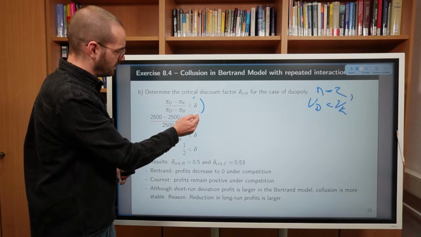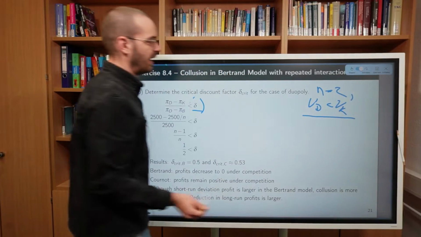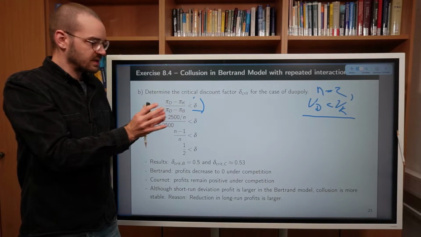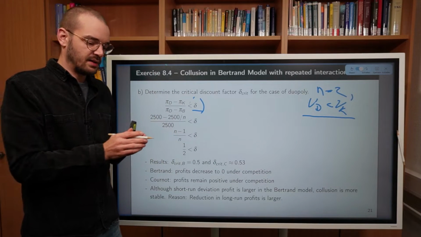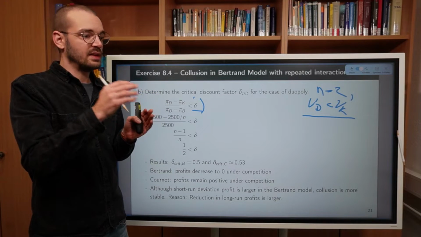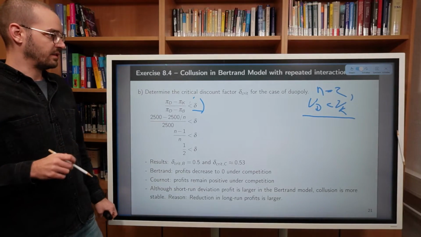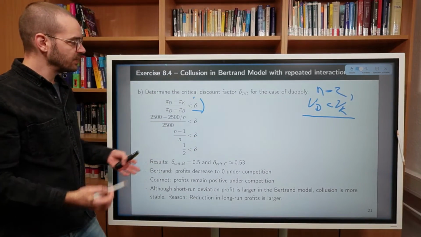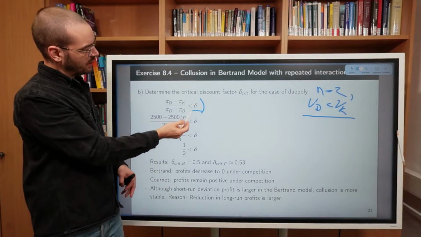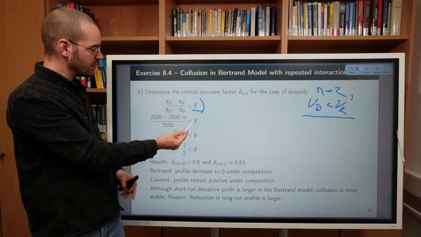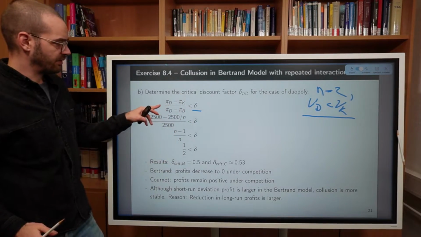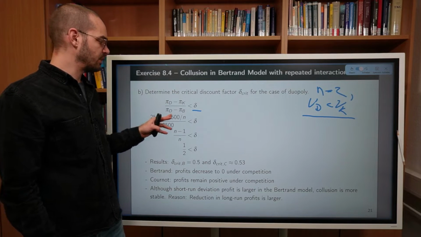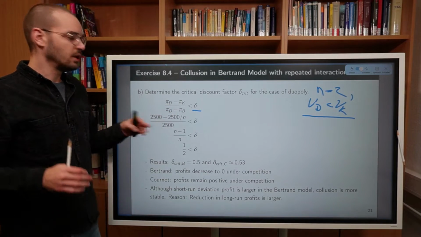If we start from this expression and plug in the functions for the present values, which of course are a function of the individual profits within each single period and the discount factor the firms need to consider, and rearrange the statement, we have shown in the previous exercise that we can restate the critical discount factor as this expression, where in the upper part of the fraction we have the deviation profits minus the collusion profits, and this is divided by the difference between the deviation profits and the profits under competition.